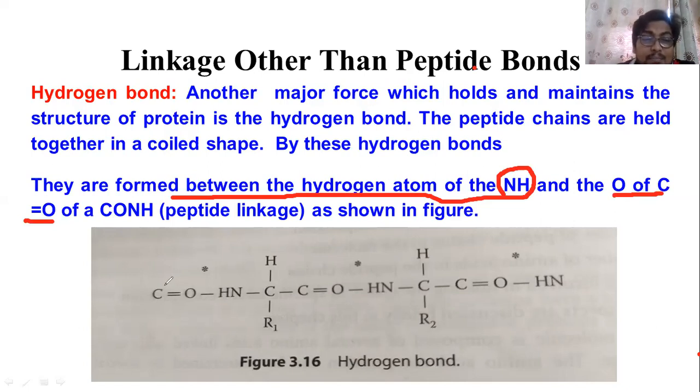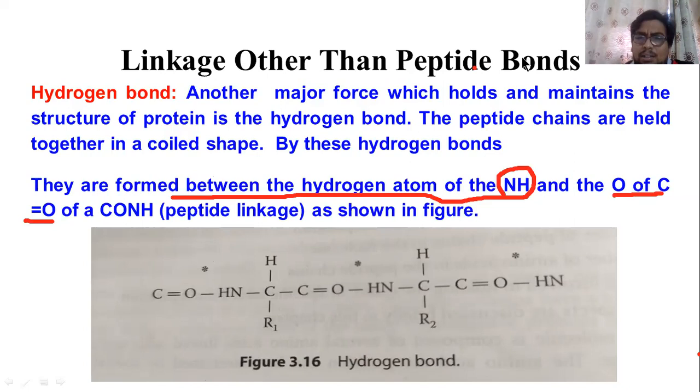You can see the example here. I told you this hydrogen bond is commonly present in this area. Now you can see the hydrogen bond in this diagram.